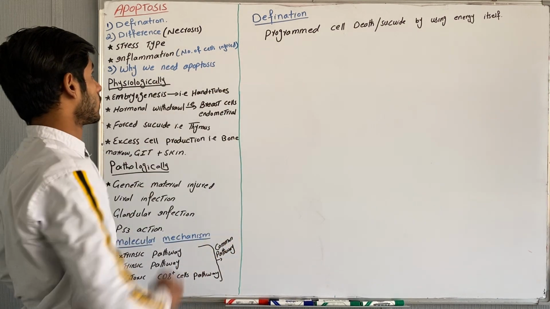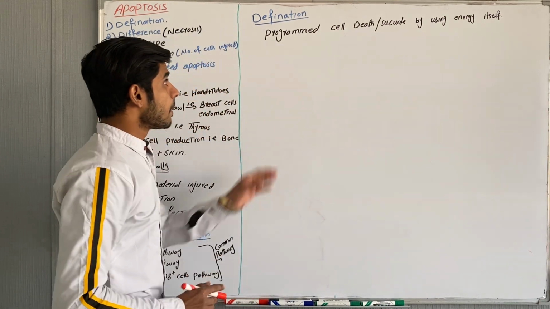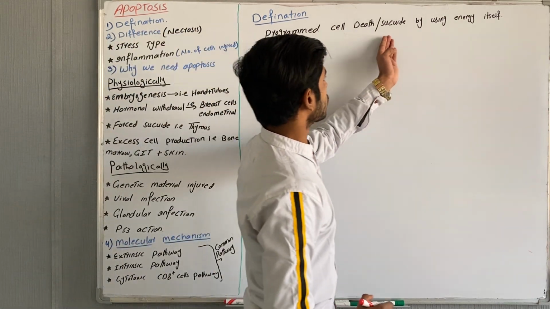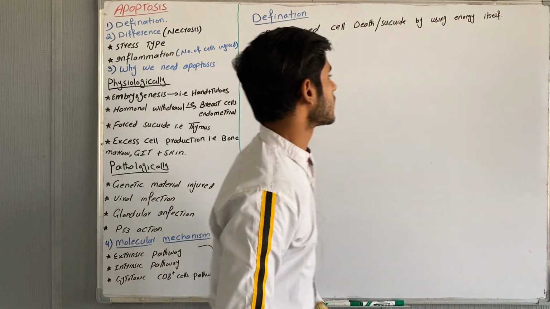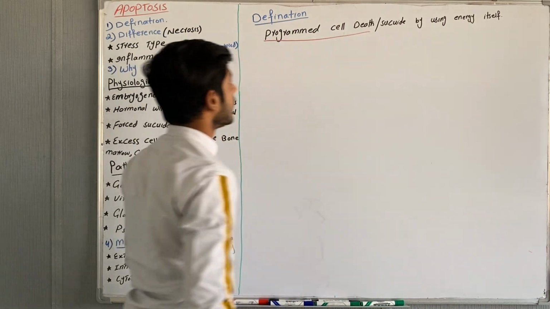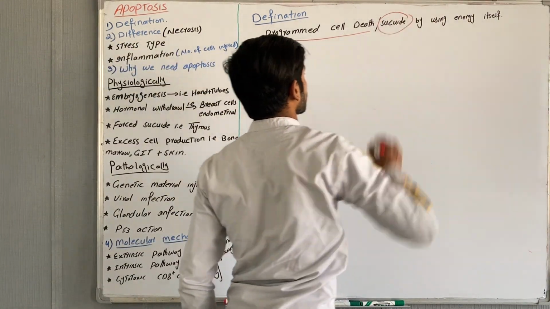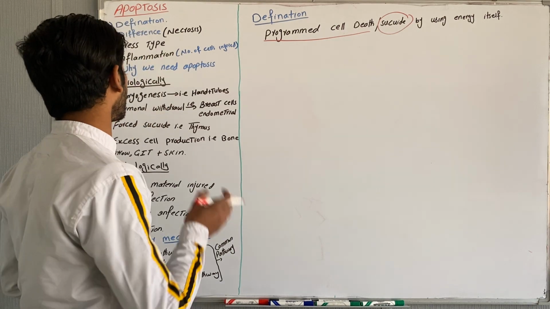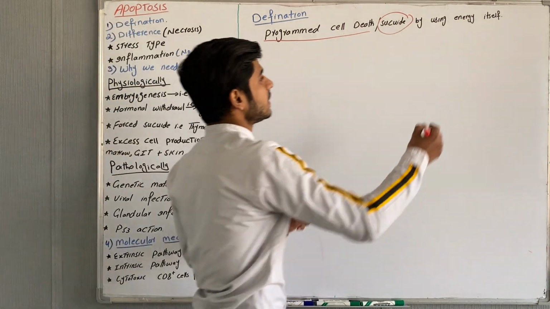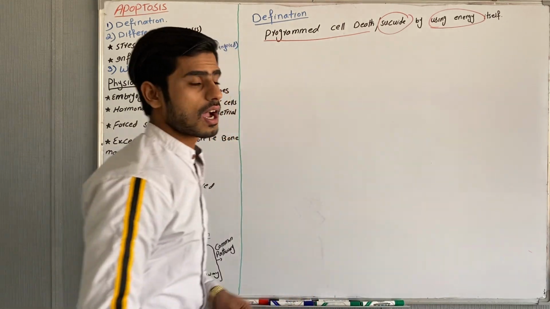So first we will discuss the definition. What is the definition of apoptosis? Programmed cell death or suicide by using energy itself. So apoptosis is programmed cell death. It is being programmed. It is a suicide of a cell. But in this case, energy will be used, so it is an active process.